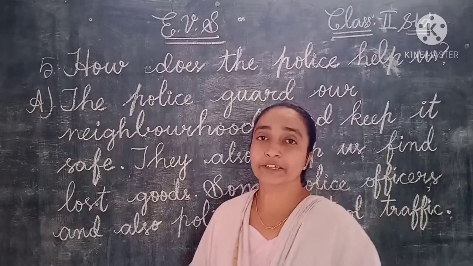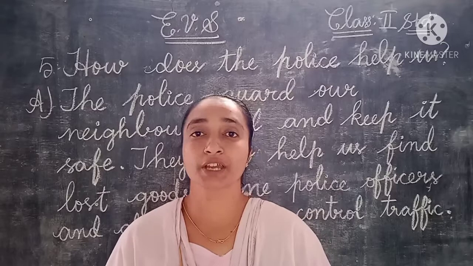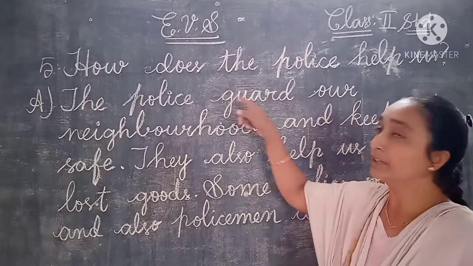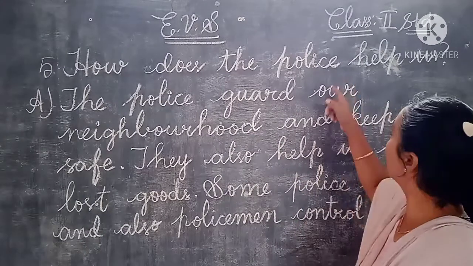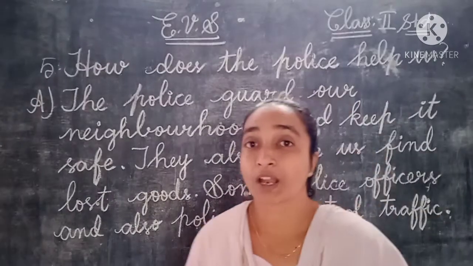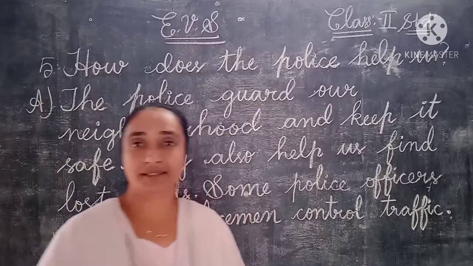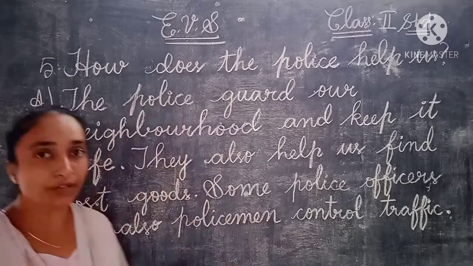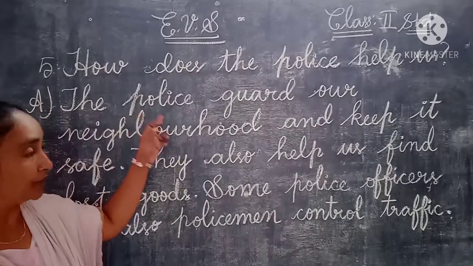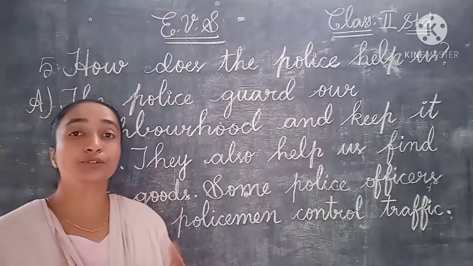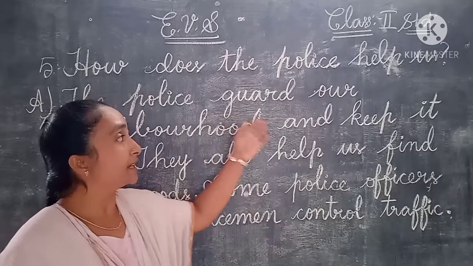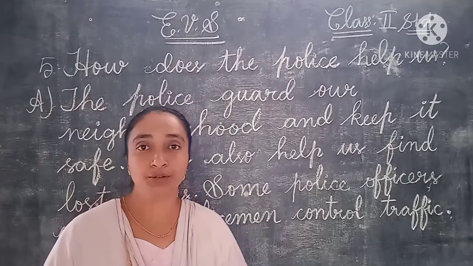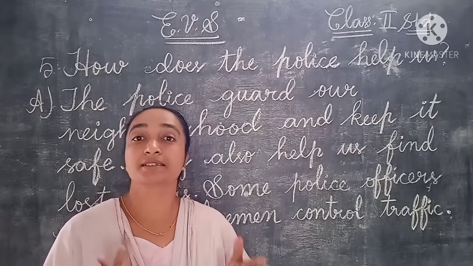So children, let us see the 5th question. The last question we have in our textbook. Here it is. How does the police help us? How does the policeman help us? Yes, the policeman will help us in many ways. So here we can see the answer, children. What is the first duty of police? Yes, they guard our neighborhood. They will guard our neighborhood and keep it safe.